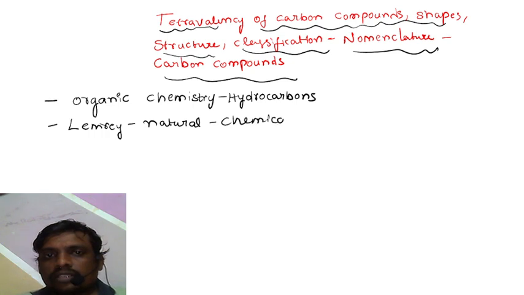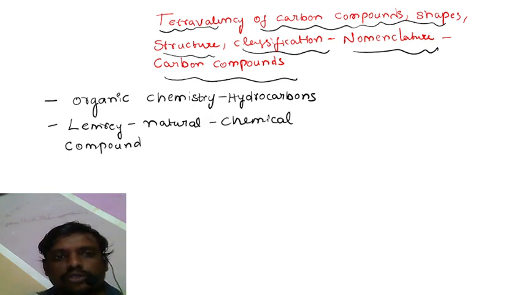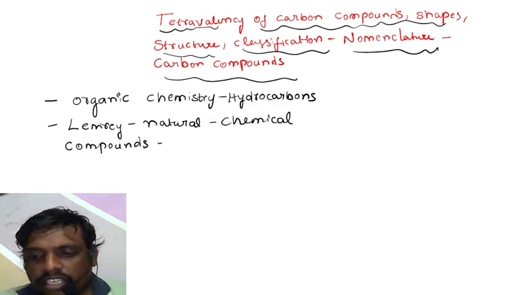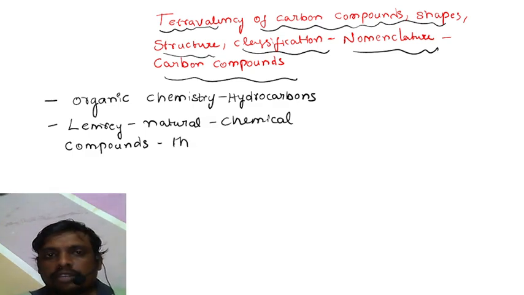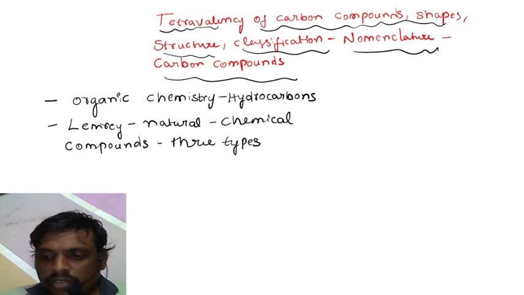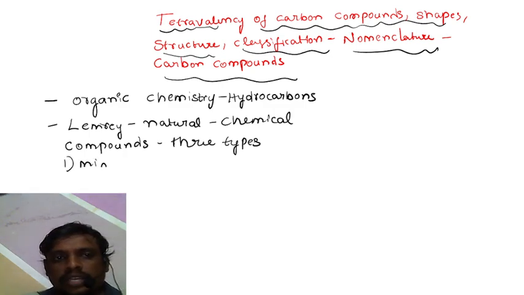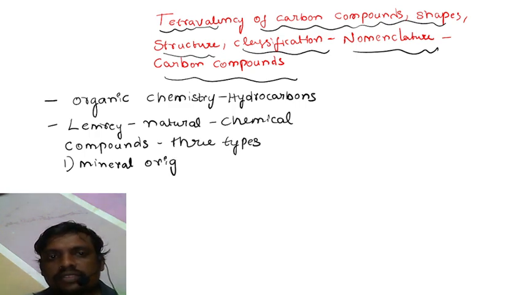So whatever naturally available chemical compounds are there in our nature, they are divided into three different types based on their nature. Okay, so first one is mineral compounds. Some of them are of mineral origin, available only in the form of minerals. As you are aware, minerals are available in the soil.